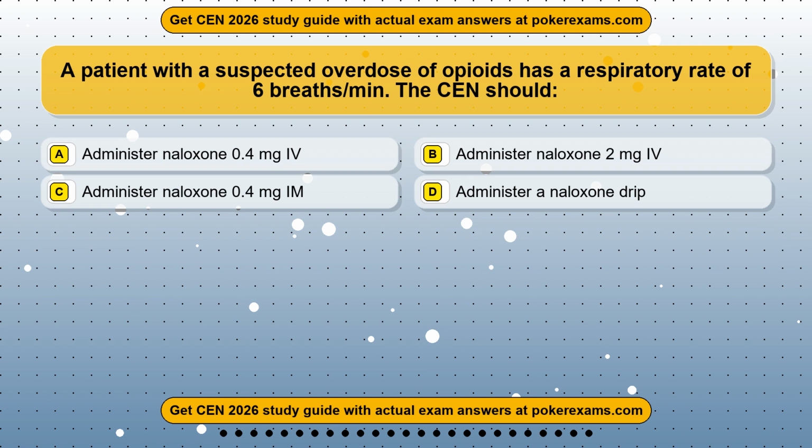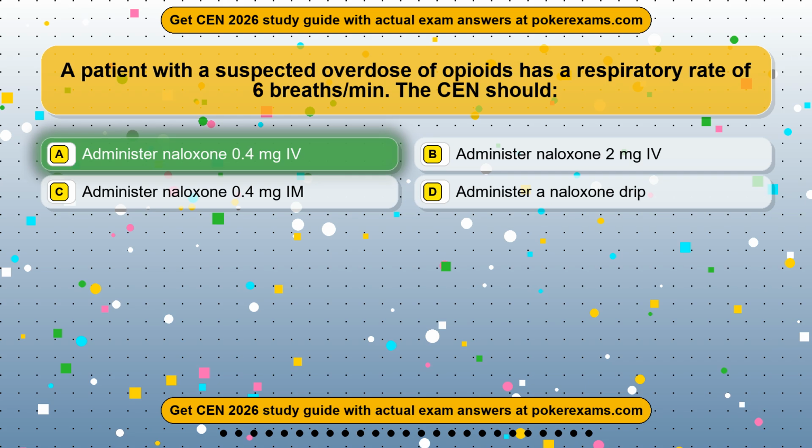Question 21. A patient with a suspected overdose of opioids has a respiratory rate of 6 breaths/min. The CEN should: Option A, administer naloxone 0.4 mg IV. Option B, administer naloxone 2 mg IV. Option C, administer naloxone 0.4 mg IM. Option D, administer a naloxone drip. The correct answer is option A.